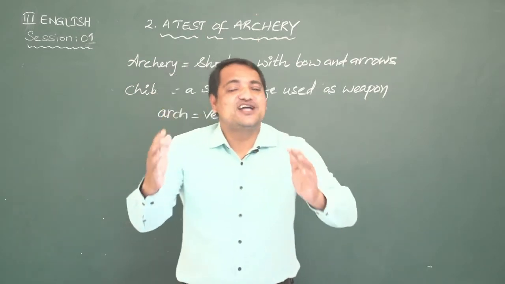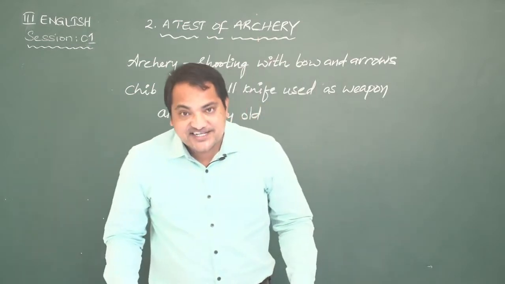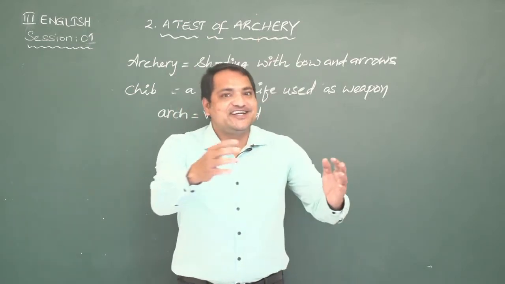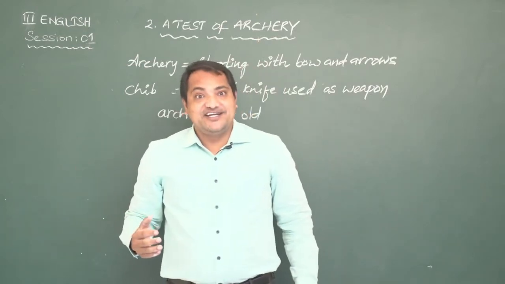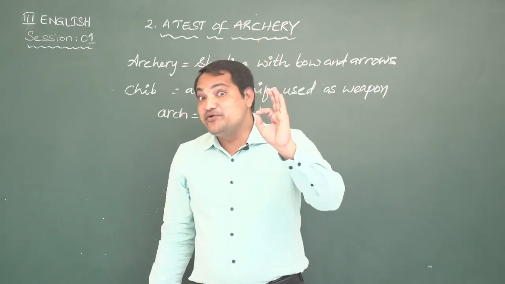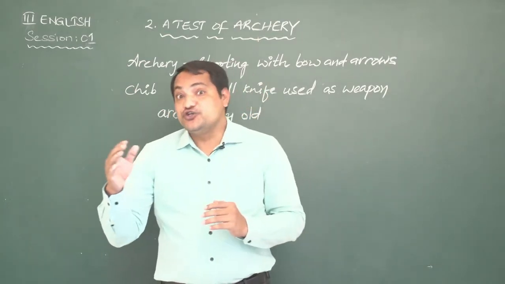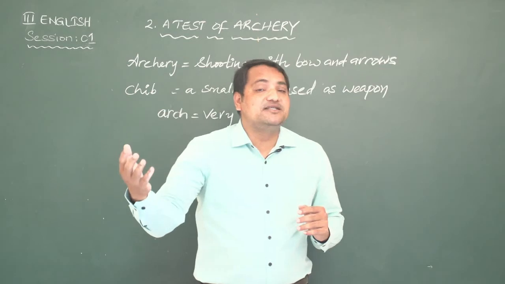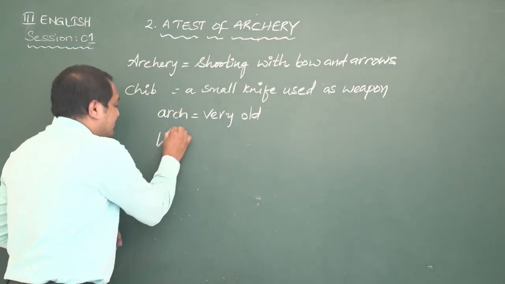So, who started the dialogue? Dronacharya started the dialogue. What did he say? He appreciated, he praised the Pandava princes. What did he tell? Oh, you're all brave princes. I have taught you to use different weapons. What is the meaning of weapon?